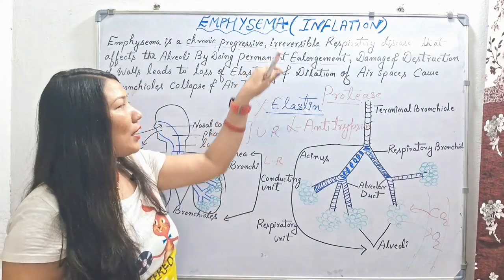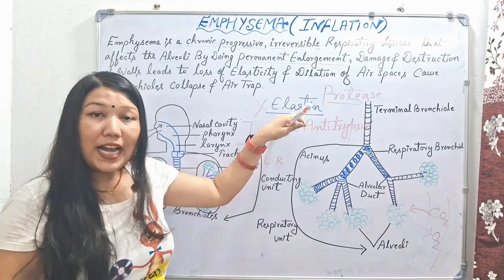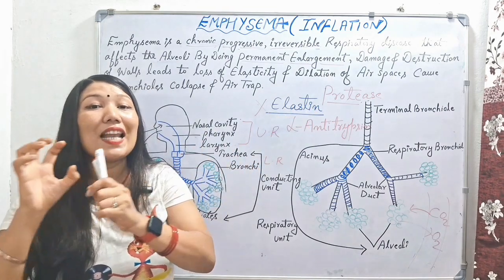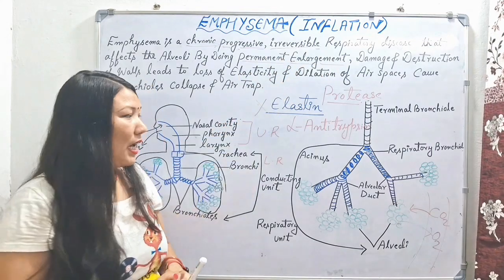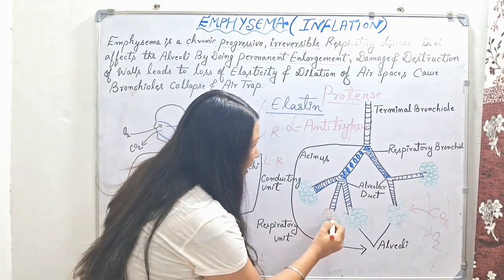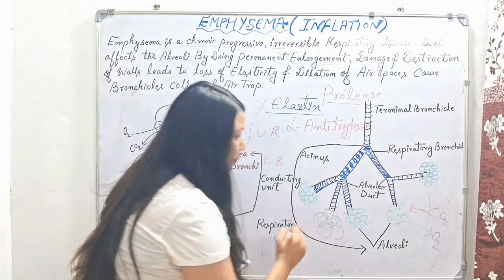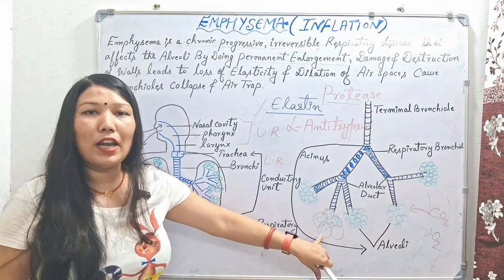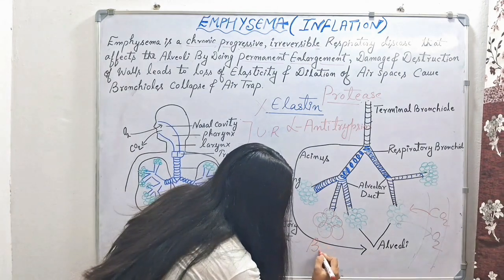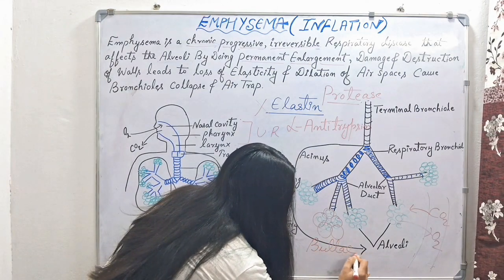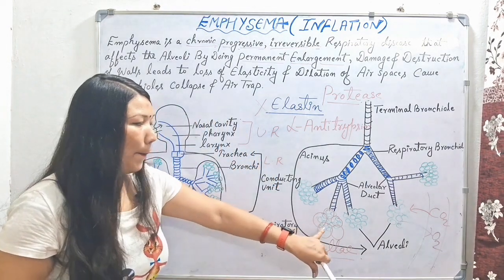So after the destruction or removal of this elastin protein, our alveoli will lose their elasticity and get permanently enlarged. They will form permanent bullae. So this big structure of alveoli is known as bullae. Why is it called bullae? Because the air has been trapped inside these alveoli.